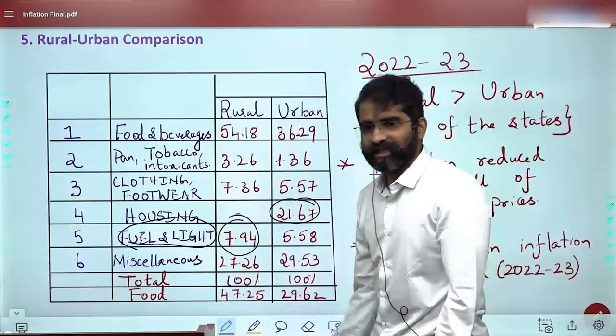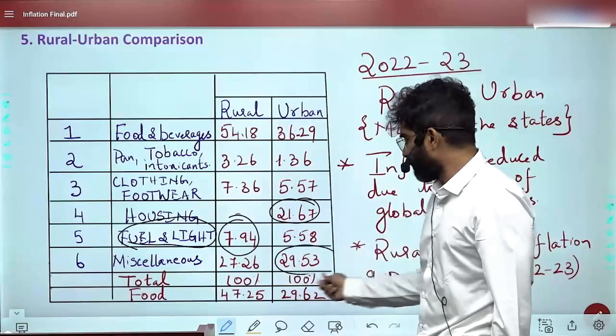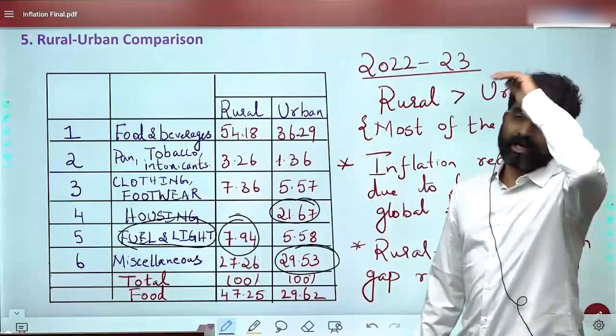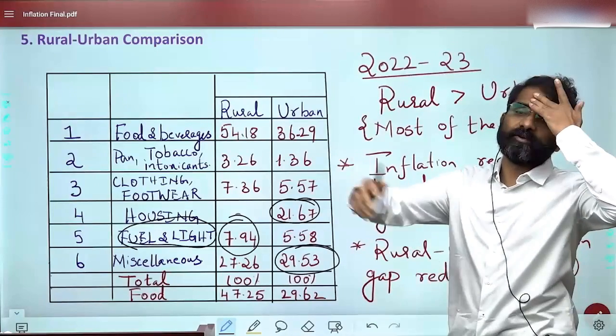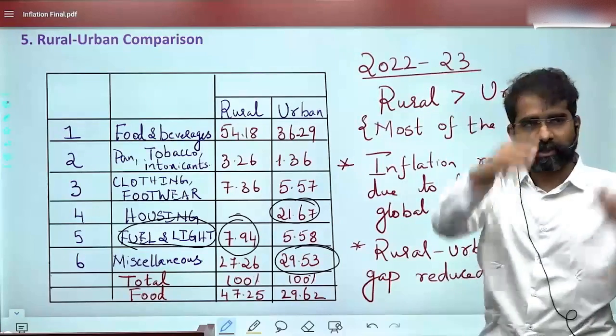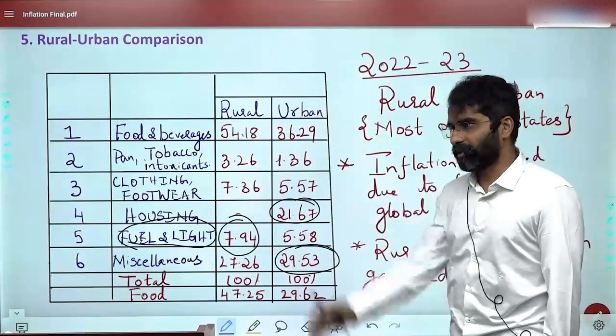Miscellaneous is basically services, most of the services, and there you will find urban is 29.53. So in CPI urban, if housing prices increase, then automatically CPI urban also has to increase.